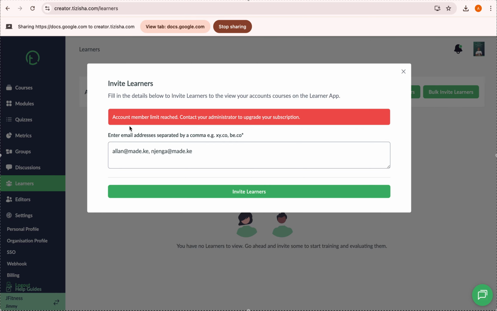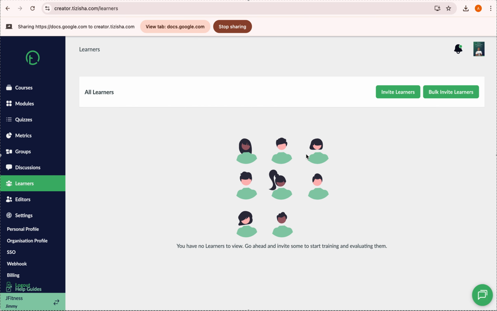You can see it tells me, on the package I'm on, account member limit has been reached. Contact your administrator to upgrade your subscription. So for this one, you can't add those two. But that's how you go about adding them. If you add them, they'll just appear on this section.